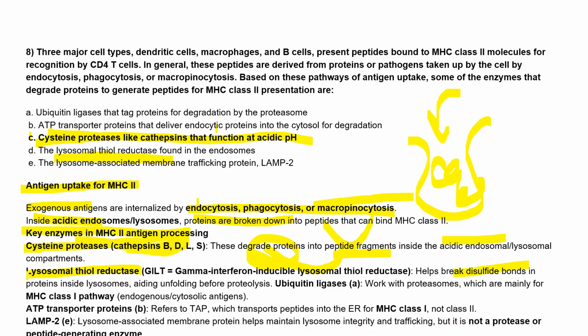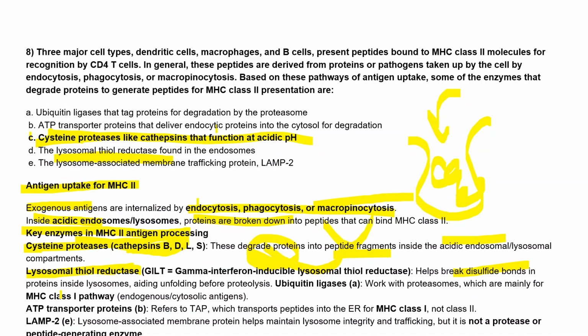As the name suggests, reductase is the addition of H, and we know the disulfide bond is S single bond S. When H comes, this bond will break down. So this lysosomal thiol reductase breaks down the disulfide bond inside the lysosome, right?